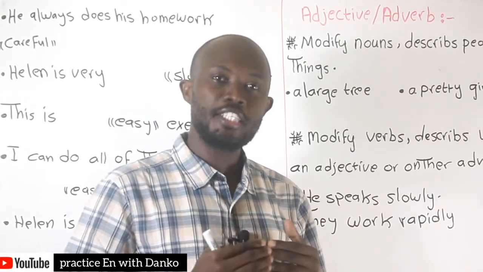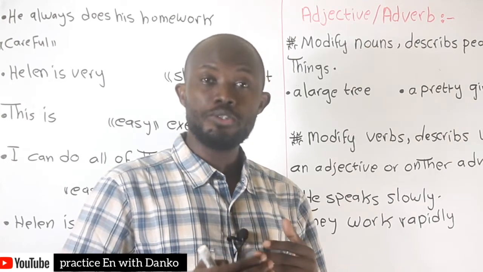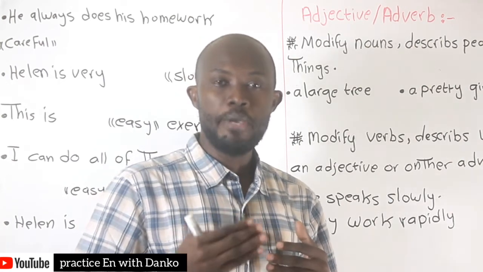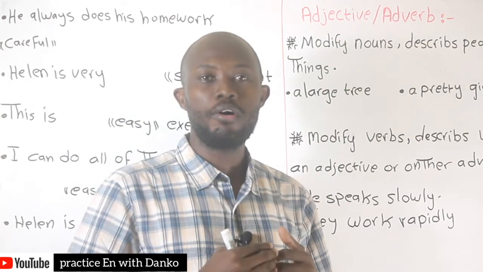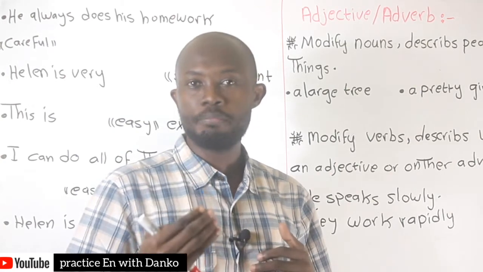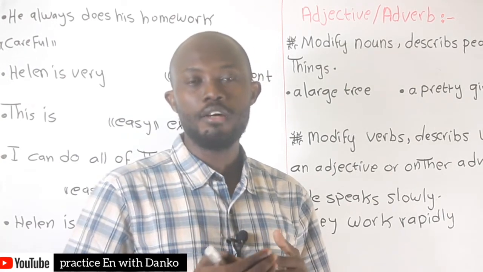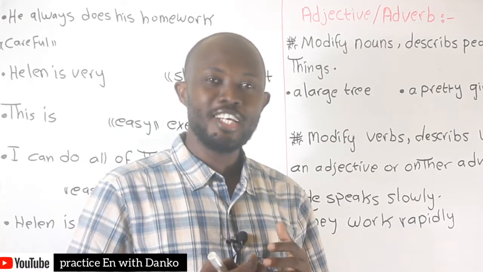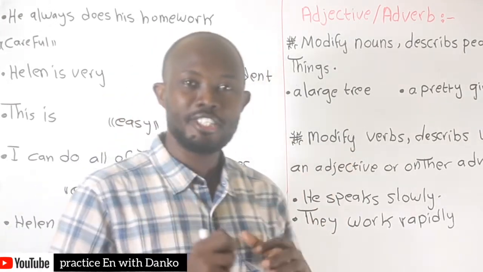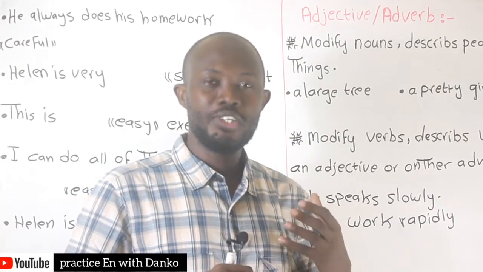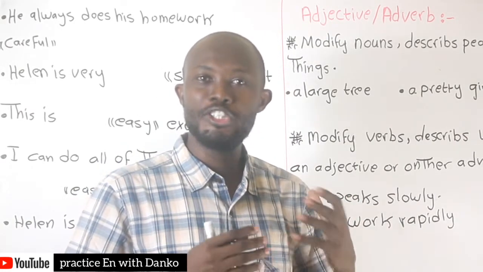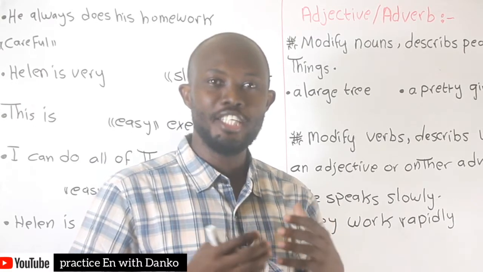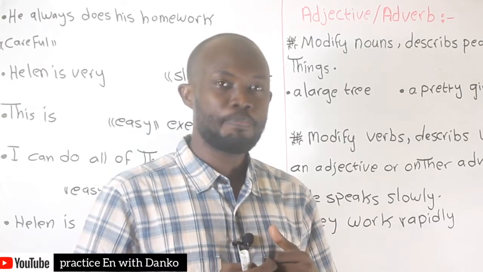Adjectives also go after be verbs or sense verbs like to feel or to taste. Here I put two examples. Let's read these examples to know how adjectives work in these sentences.